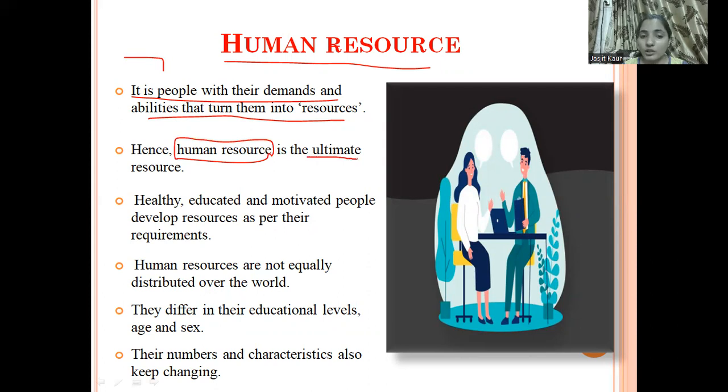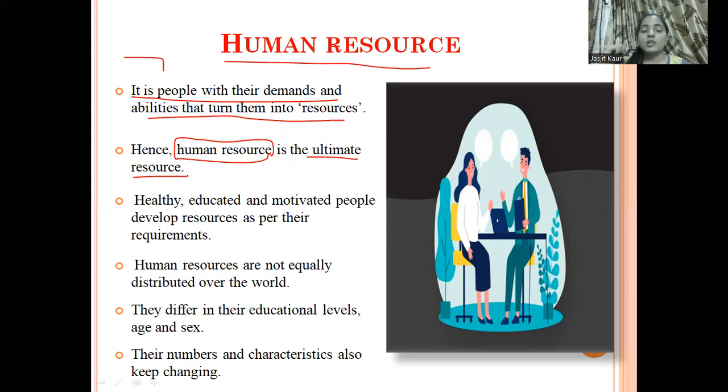having good quality human beings who have good skill and proper knowledge about everything, that country will develop in a very fast and speedy way, because human resources help in the development of the country. Human beings have the capacity and the knowledge that they can do wonders if they want to, like if they want to develop any country. So human resources are the ultimate resource.